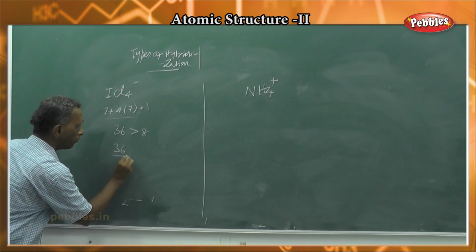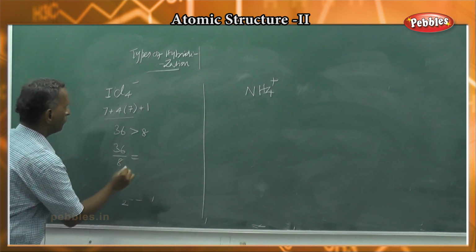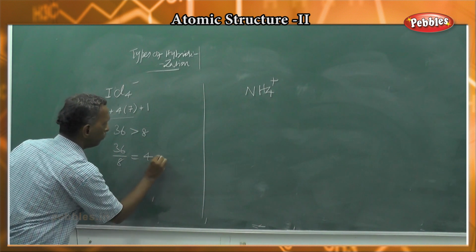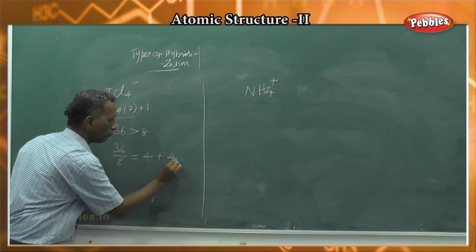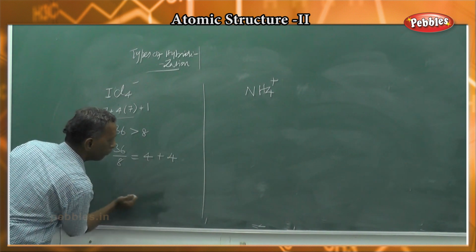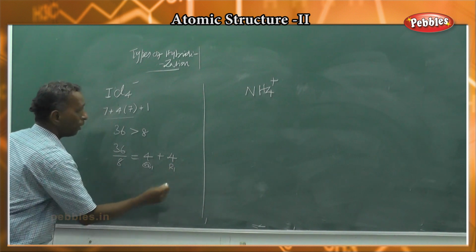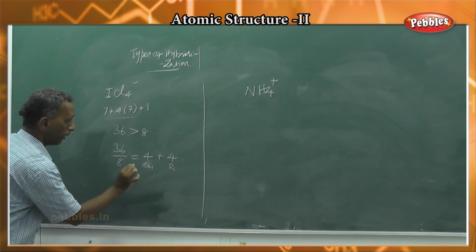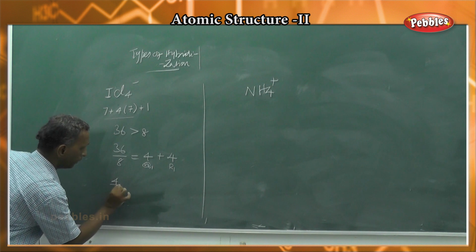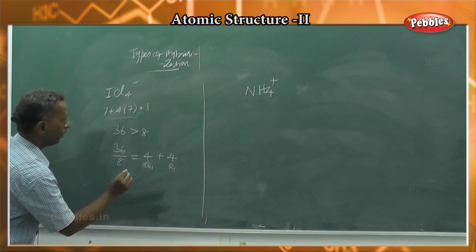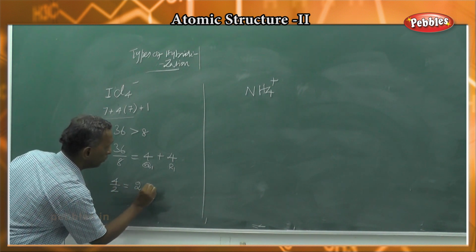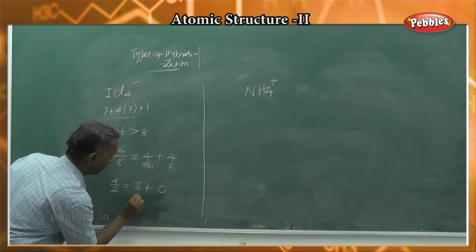36 by 8: 4 8s are 32 plus remainder 4. So this is quotient 4, remainder 4. The remainder is non-zero, so the next step is 4 by 2, which is 2 plus 0.